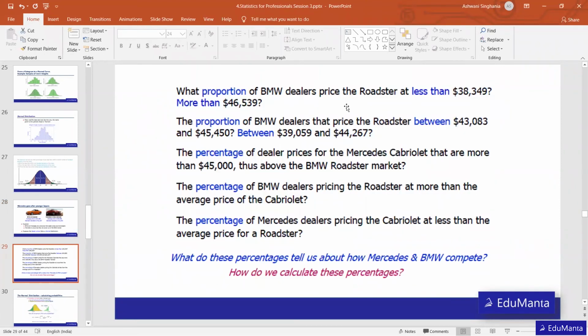We want to know what is the percentage of cars that are sold below 38,349. In a similar way, there are other questions. If you want to read them quickly, all are similar questions. If you have any problem understanding any one of them, let me know, I will explain. Okay, so let's see the first question first.